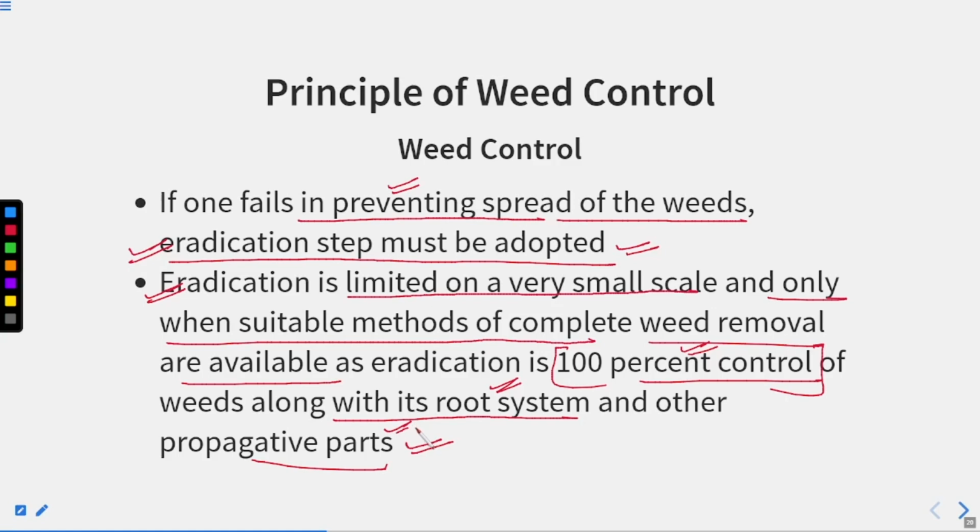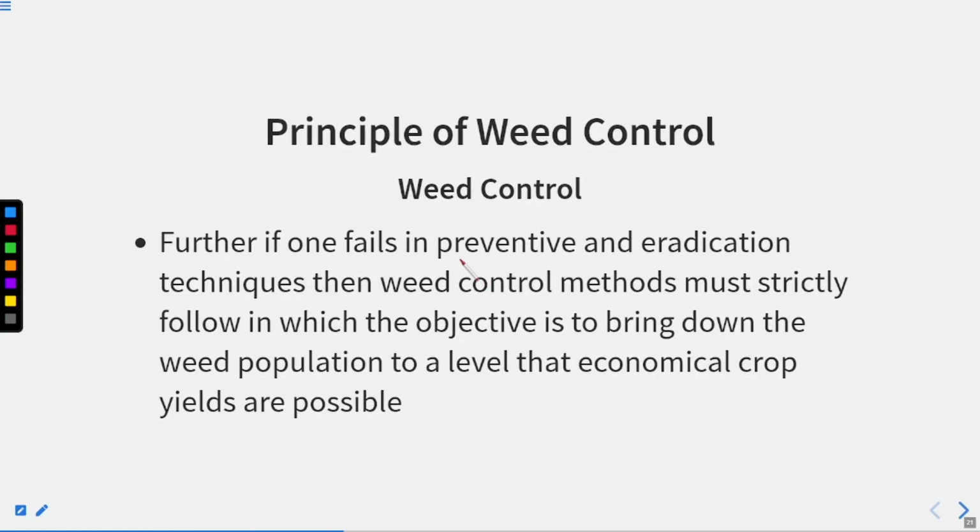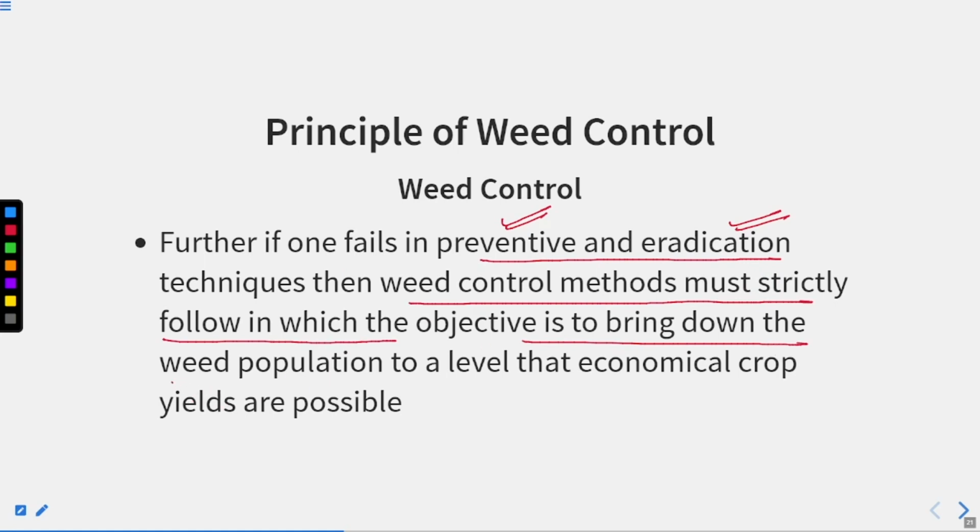Suppose the rhizome. All these things should be removed in the eradication method. Further, if one fails in prevention and eradication, so we missed out the prevention method and the eradication method, now what to do? Now there is a technique, the weed control method, which must be strictly followed, in which the objective is to bring down the weed population. So let us stop the growth of the weed by following the control method.